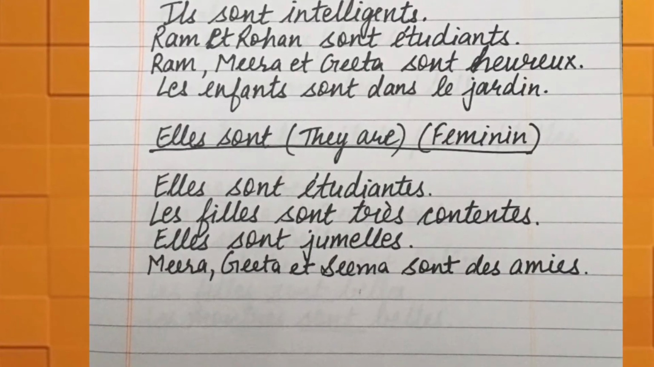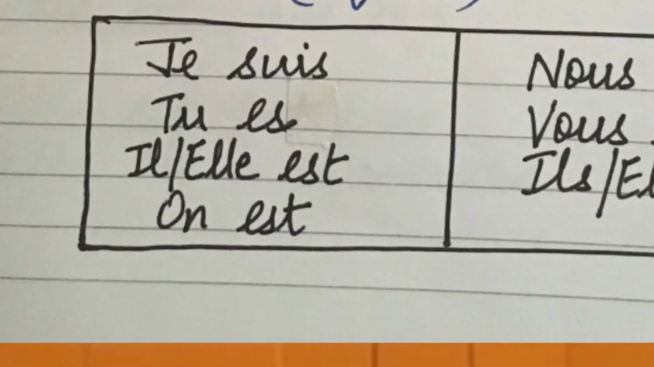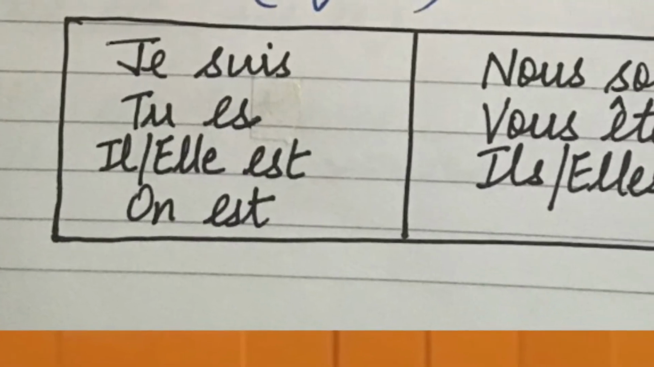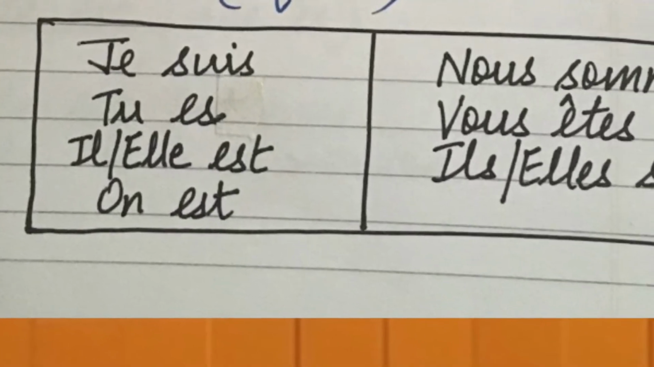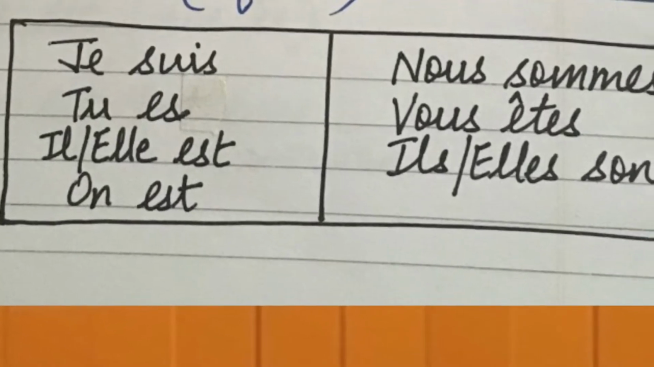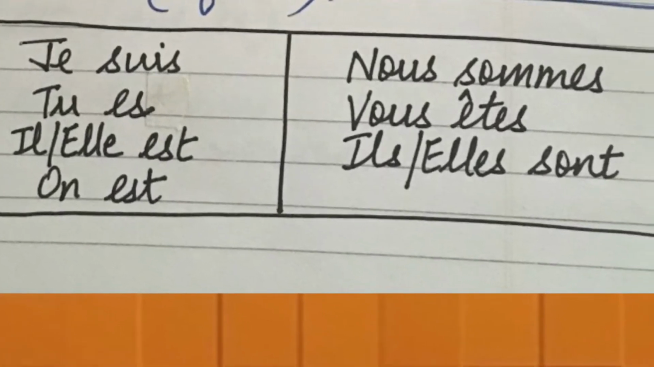So this is all about the verb être. Je suis, tu es, il est, elle est, on est, nous sommes, vous êtes, ils sont, elles sont.